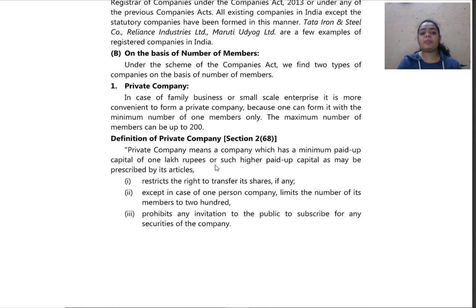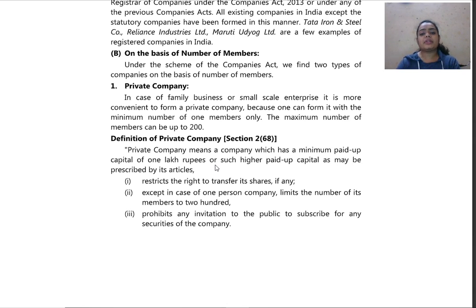In the first case, we have private company. In case of a family business or small scale enterprise, it is more convenient to form a private company because one can form it with the minimum number of members, that is, one member only. The maximum number of members can be up to 200. So a private company can be formed by one member and it has a maximum of 200 members. This is a basic feature of a private company. Now we will see what the definition says.